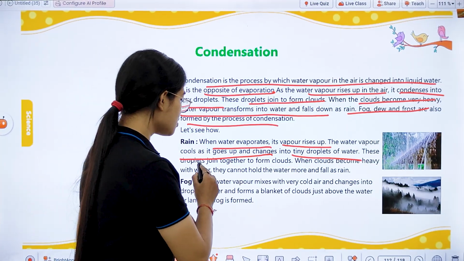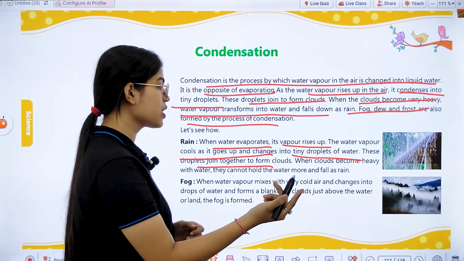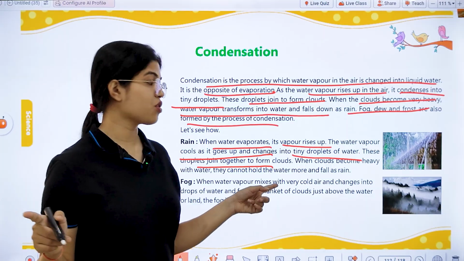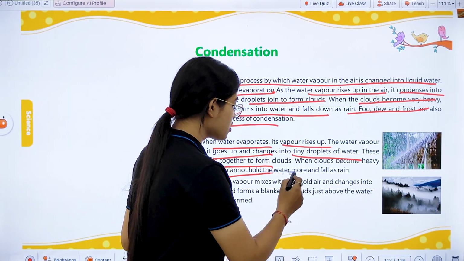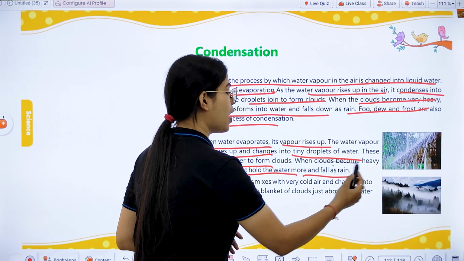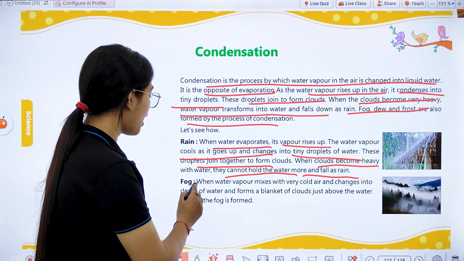Then all these droplets join together to form clouds, and when these clouds become very heavy, they are no longer able to hold the water, and it falls down as rain.